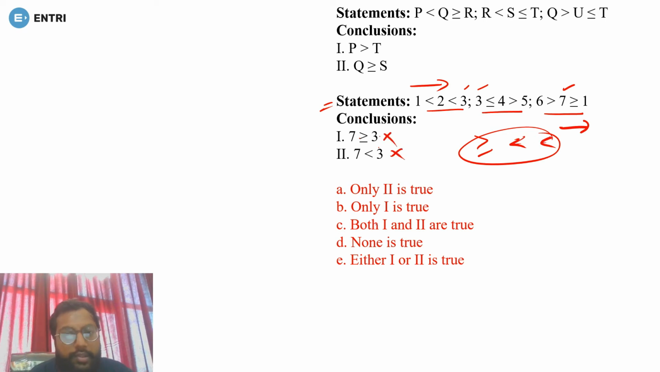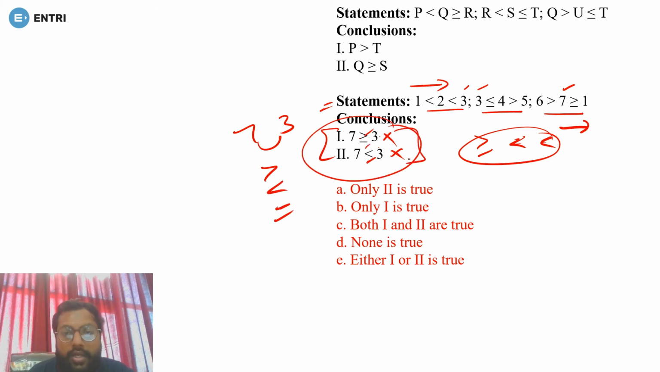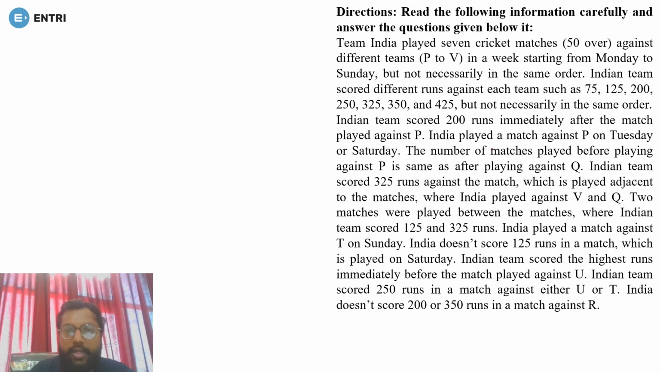So this is wrong and this is also wrong. But between 7 and 3 you are getting all the relationships, that is greater, less and equal. Yes or no? This is greater, equal and less. So it means both conclusions can't be wrong at a time. So from these two, one has to be true. So there must be an either-or in this option. Clear or not? Hope it is clear to you. Done. Okay, now moving on to the next questions.